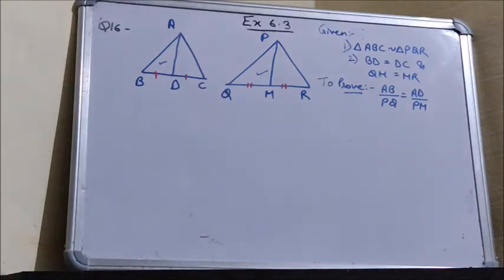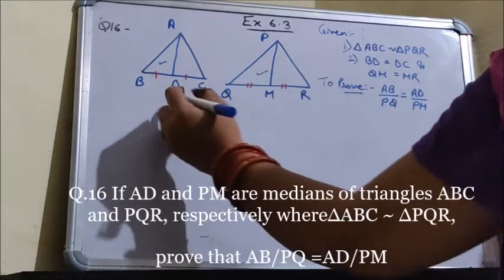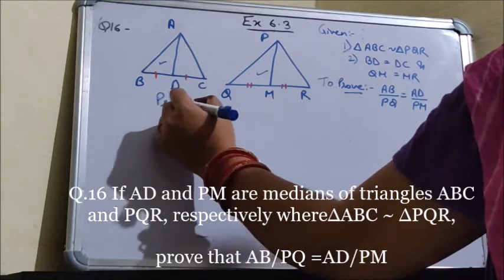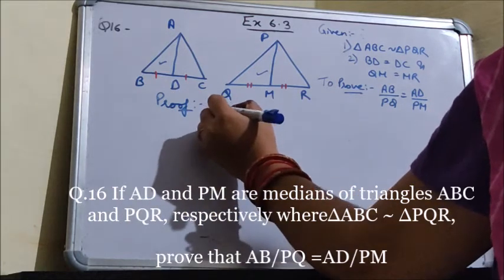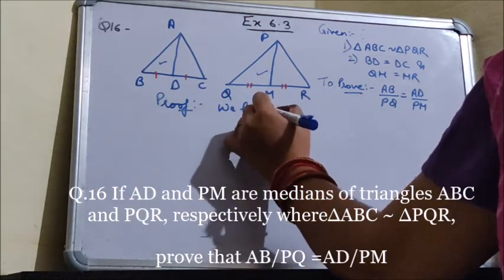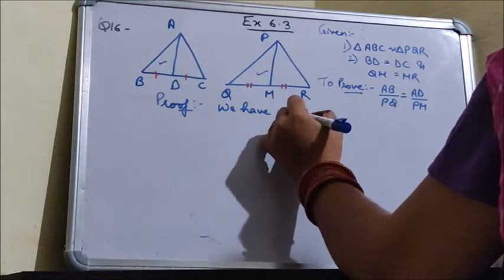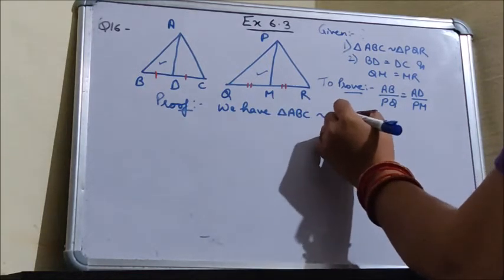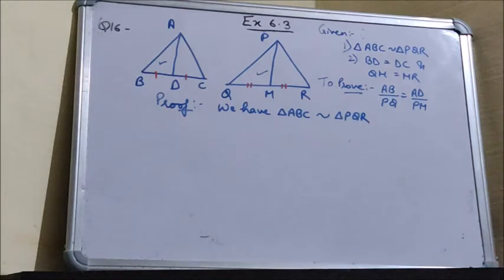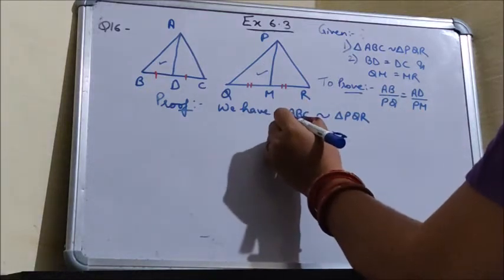Whatever we have, we will start with that. First, we have triangle ABC similar to triangle PQR. When two triangles are similar, you all know that corresponding sides are proportional. So what are the corresponding sides?